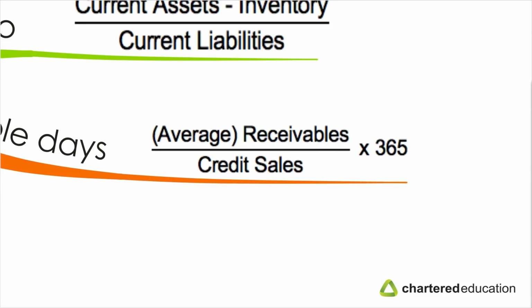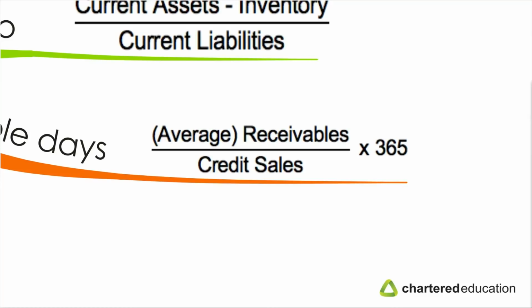So to calculate the receivable days, you take the average trade receivables and you divide it by credit sales. And then multiply this by 365 to get how many days on average it takes. Trade receivables should ideally be the average of the receivables during the year. This is the average of the receivables at the beginning of the year and the receivables at the end of the year. But if you can't get those figures, then try and go for the receivables at the end of the year. This is also commonly used.